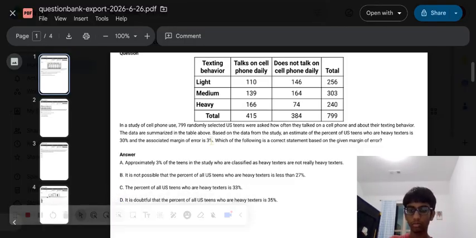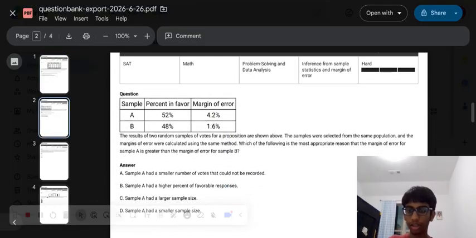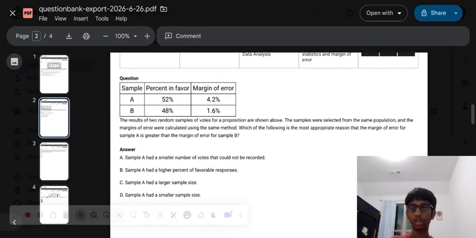Our next question says, the results of 2 random samples of votes for a proposition are shown above. The samples were selected from the same population, and the margin of error were calculated using the same method. Which of the following is the most appropriate reason that the margin of error for sample A is greater than the margin of error for sample B?